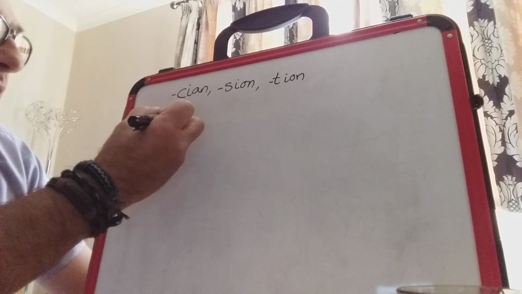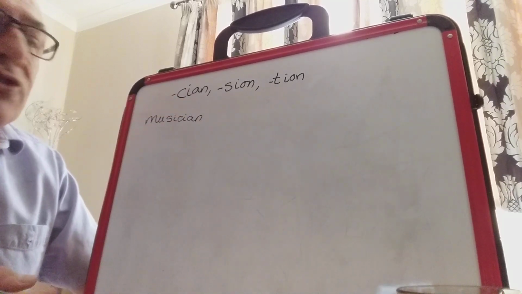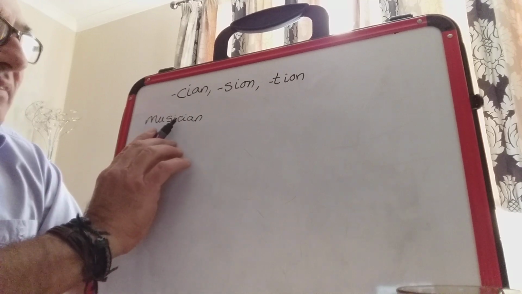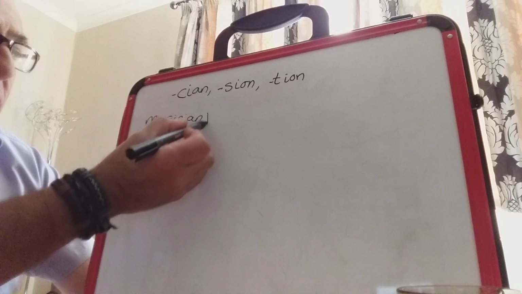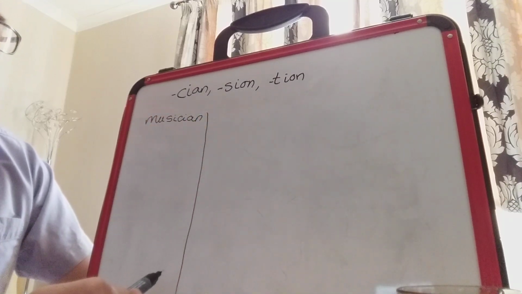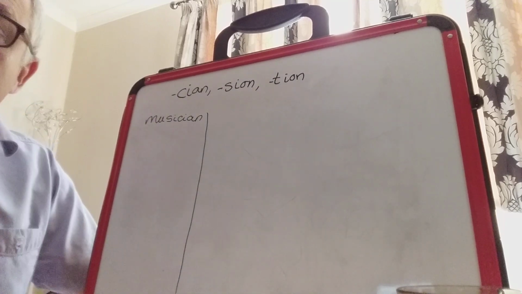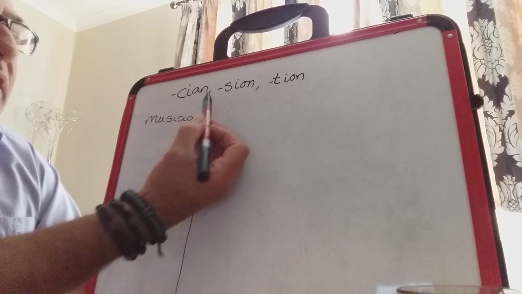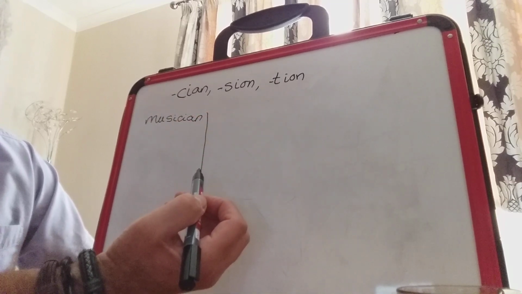Musician is the most obvious example of a shun word where it ends cian. Okay, so that's one example. The sion is an example of sion is something like occasion.